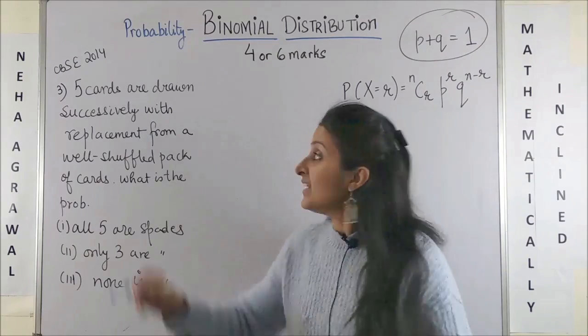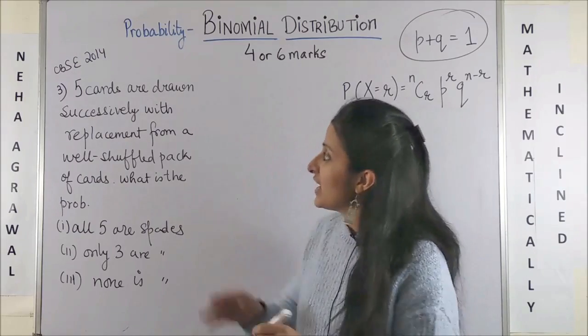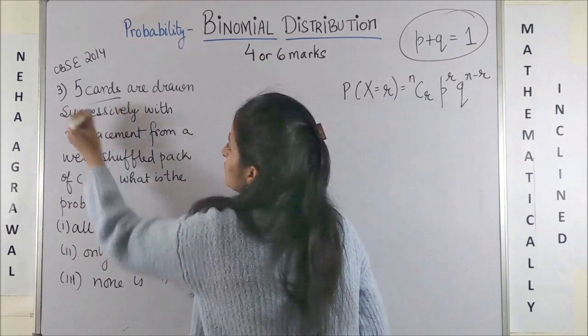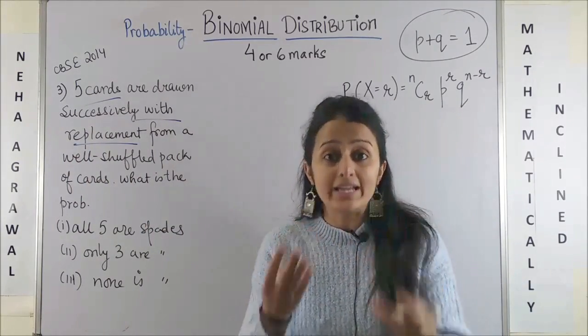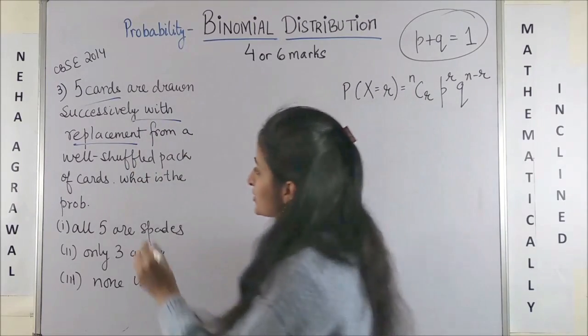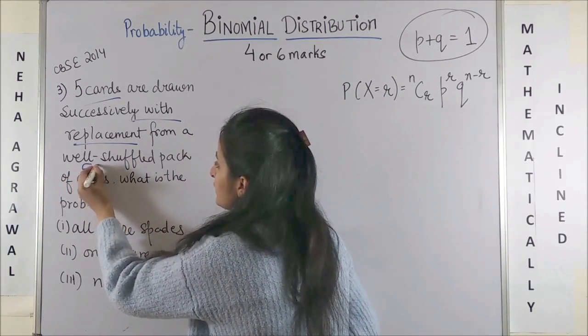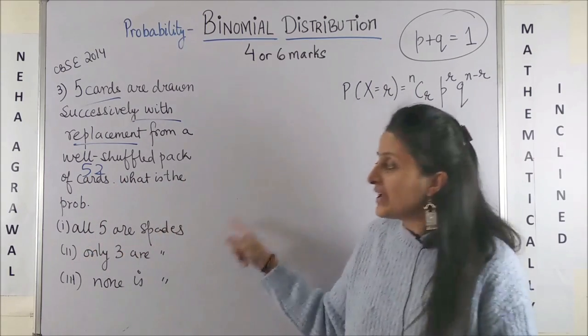Let's move on to the CBSE 2014 question. 5 cards are drawn successively with replacement. So that tells you that the events are going to be independent because it's getting replaced. From a well shuffled pack of 52 cards, what is the probability all 5 are spades?